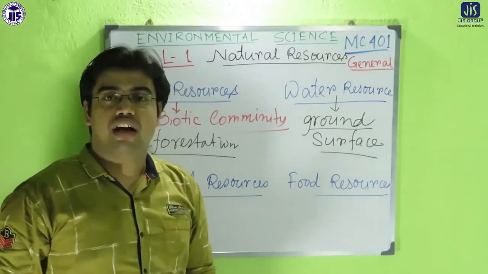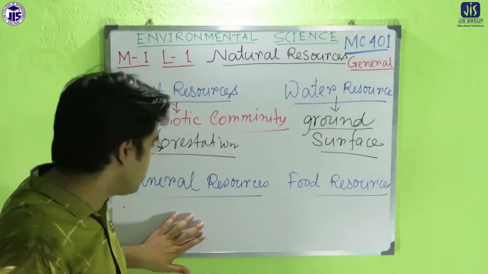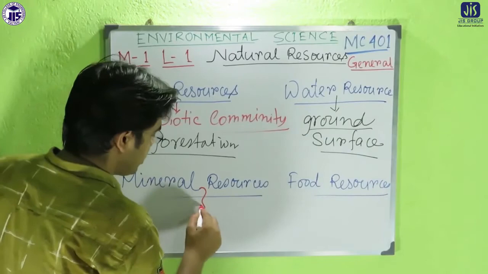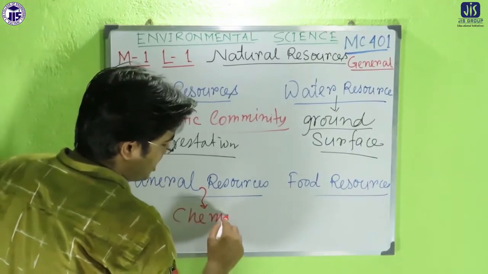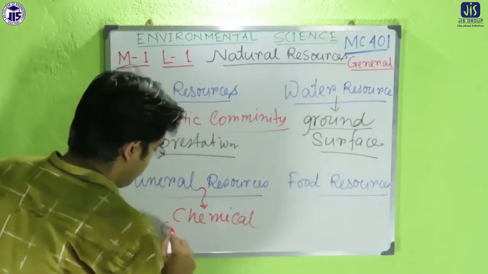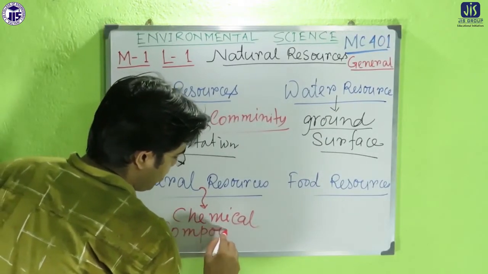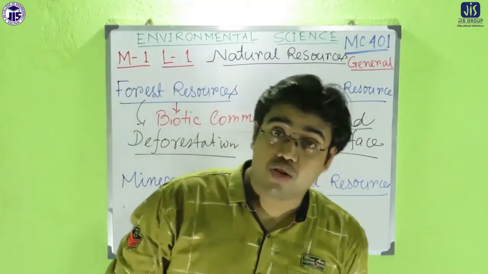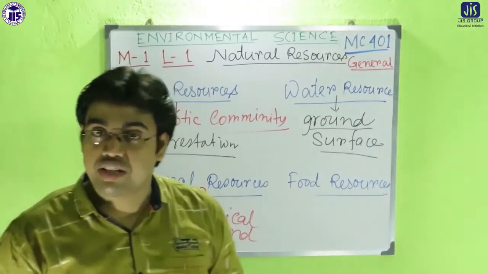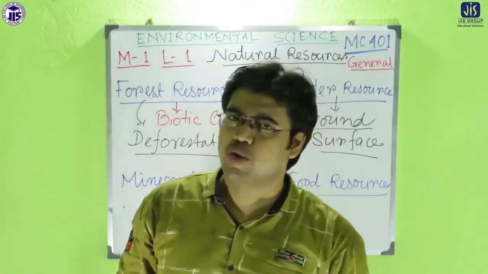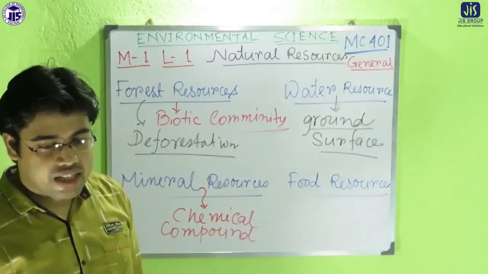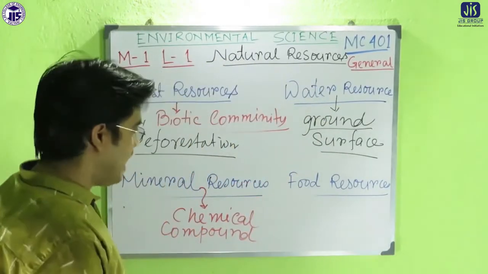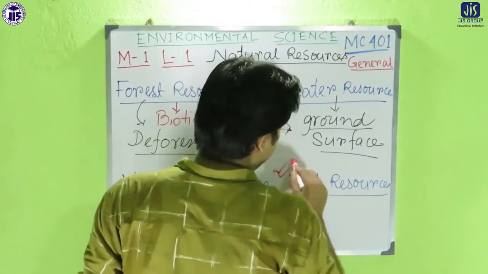Mineral resource is another category of resources that is also important. And what is the mineral resource? Mineral resource is one type of chemical compound which occurs naturally. But that kind of minerals are very much important for our life. Different types of mineral resources are possible, like metals, non-metals, and fuels, which are also mineral resources.